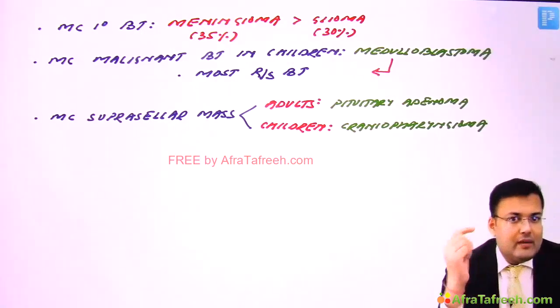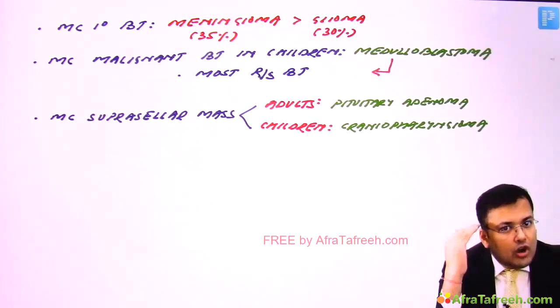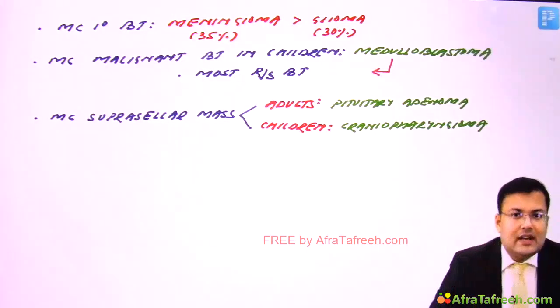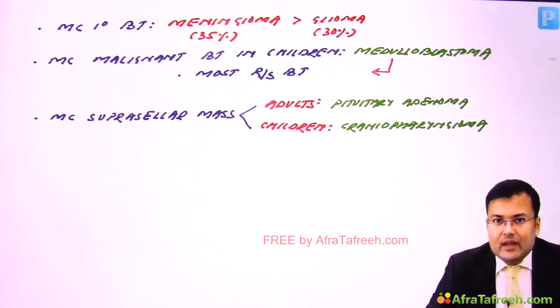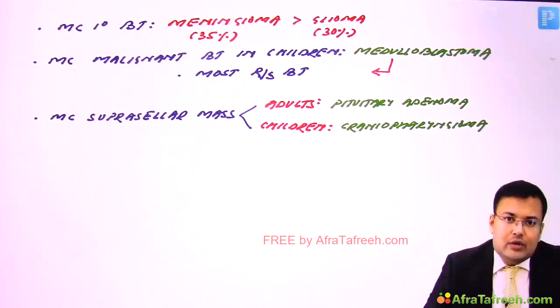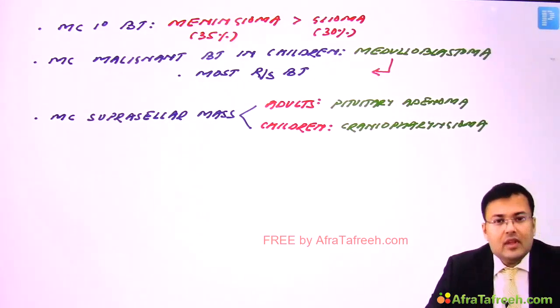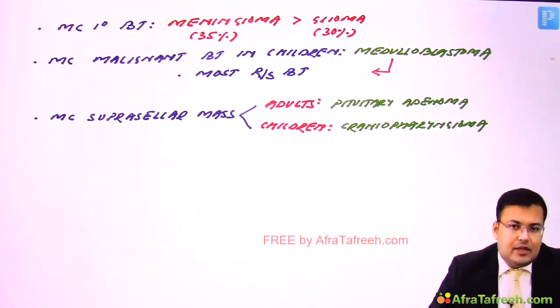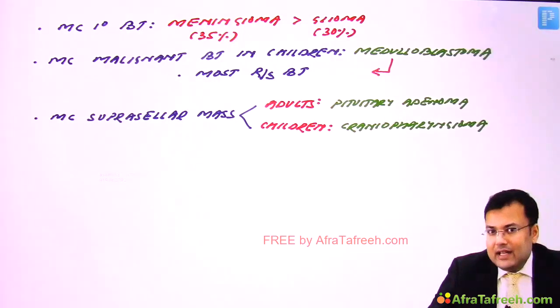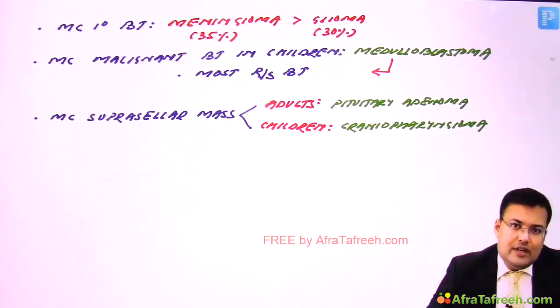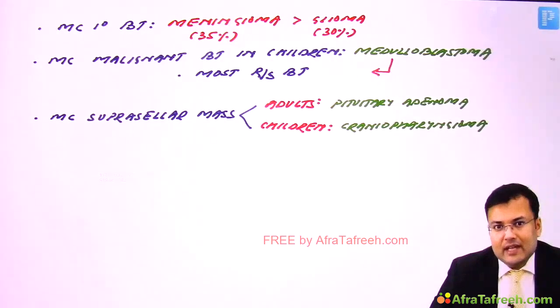Almost all craniopharyngiomas have calcification, approximately 90% of oligodendrogliomas have calcification, and 20 to 25% of meningiomas have calcification.